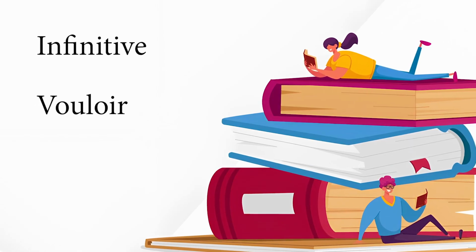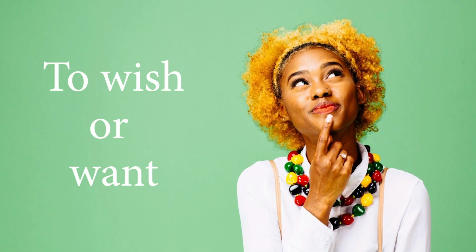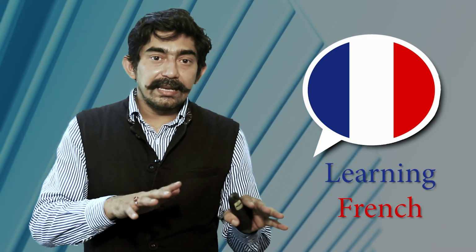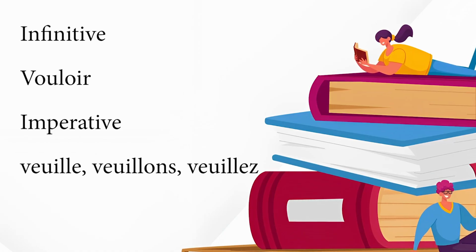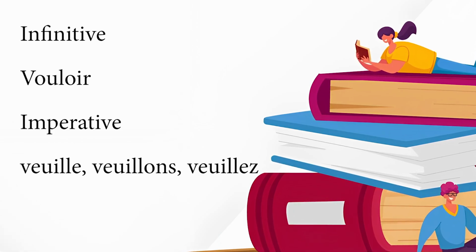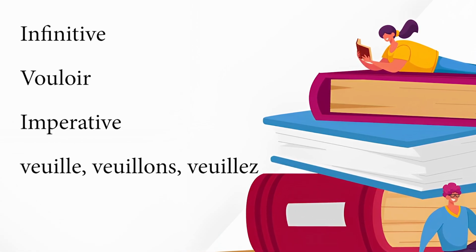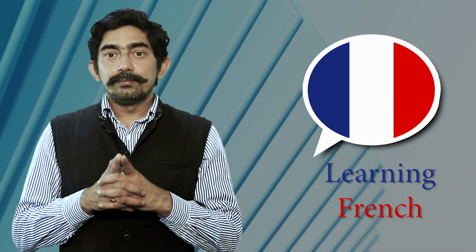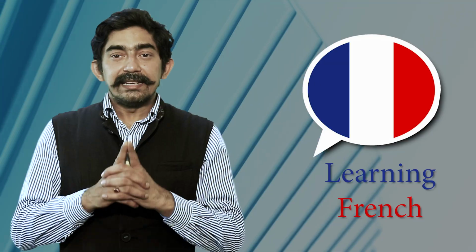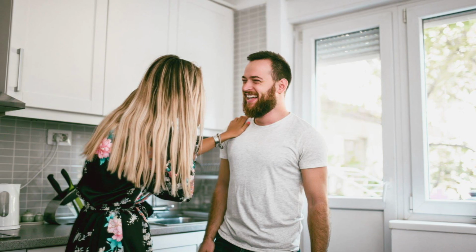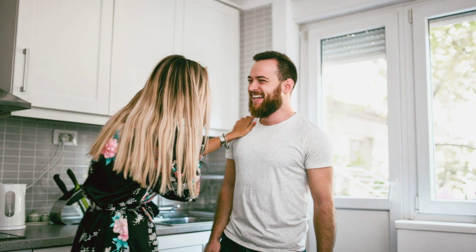Vouloir is another verb which means to wish, to want also. So, when you say veuillez patienter, vouloir again is an exception in the imperative. It is veuille, veuillons and veuillez. Veuillez is a form that indicates politeness, like veuillez patienter, please wait.